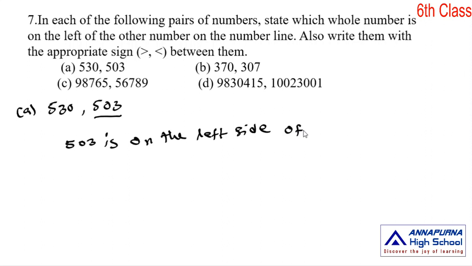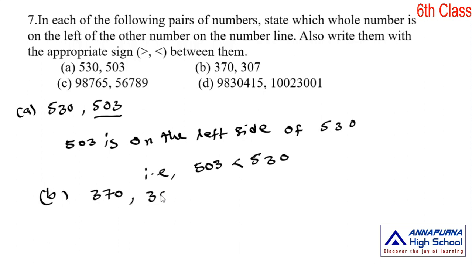Left side of 530. That is, 503 is less than 530. Next pair, 370 and 307.